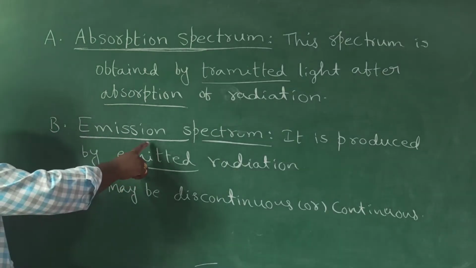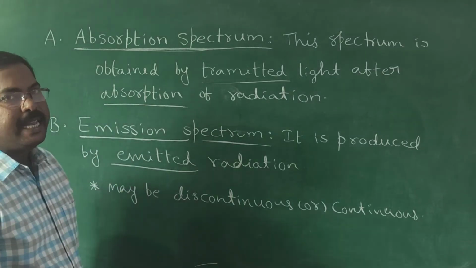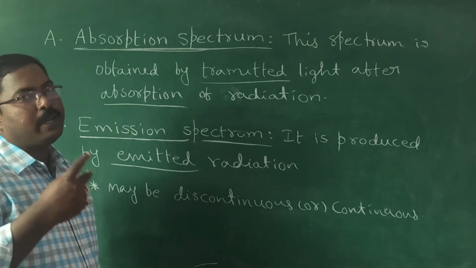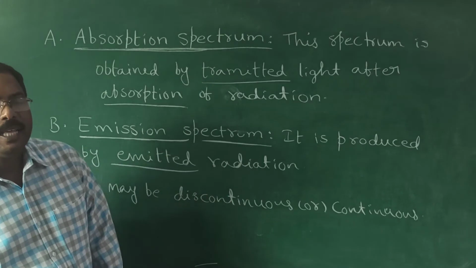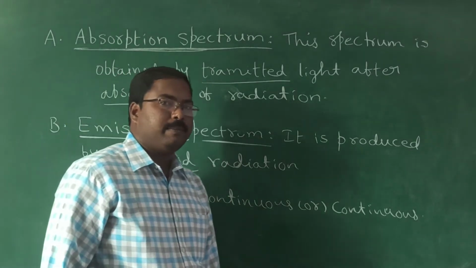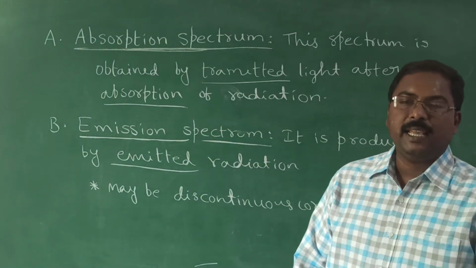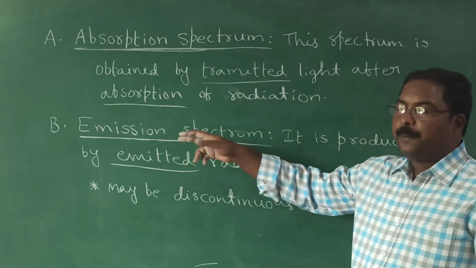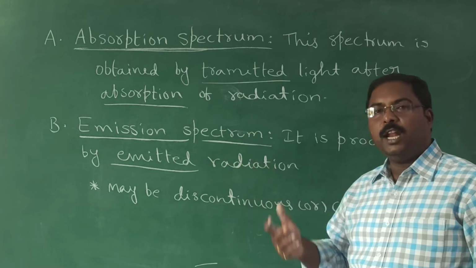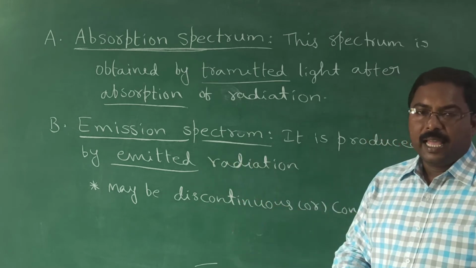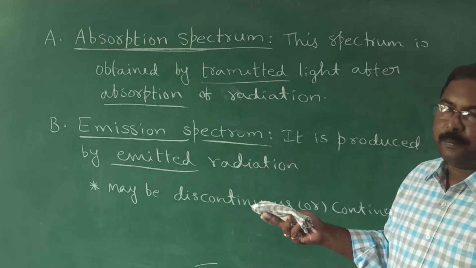Even this emission spectrum is again classified into two categories: one is atomic spectrum and the other is molecular spectrum. From the names it is easy. If the emission spectrum is obtained from atoms, it is atomic spectrum. If it is obtained from molecules, it is known as molecular spectrum.